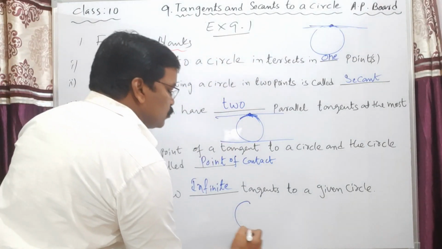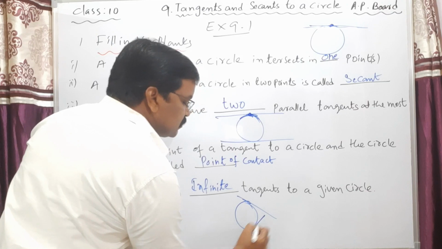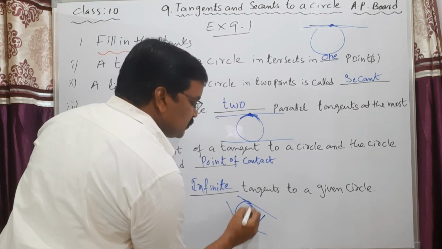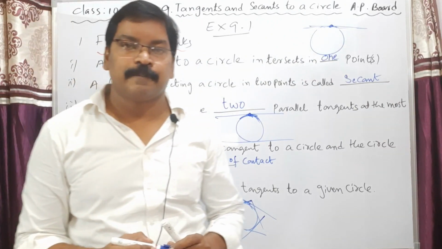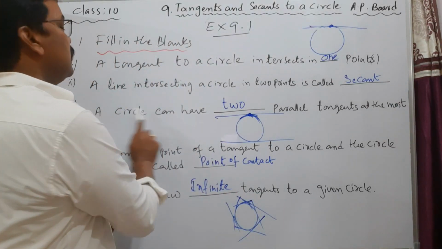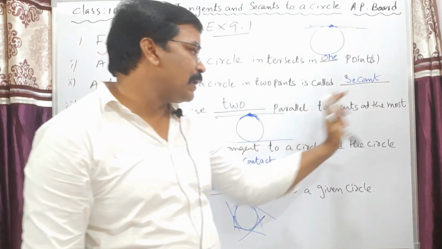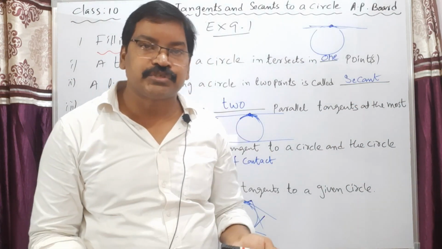How? Let me show you here. This is the tangent, this is the tangent, this is the tangent, this is the tangent. Like that we can draw infinitely many tangents to a circle. But a circle can have only 2 parallel tangents at the most, right?